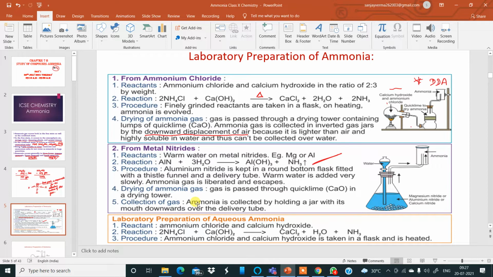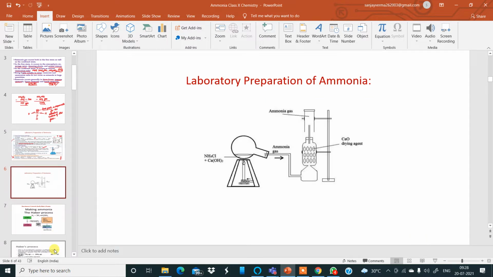Now, the summary of this lab preparation, the equations, is mentioned over here. This is just for the sake of revision, so you can refer to this again next time. Now, look at the next slide over here. For the lab preparation of ammonia, this is the diagram. If it comes in the examination, this is the diagram which is normally given.